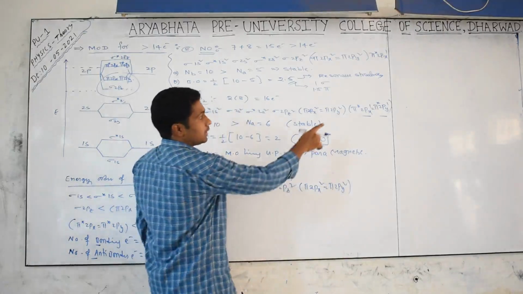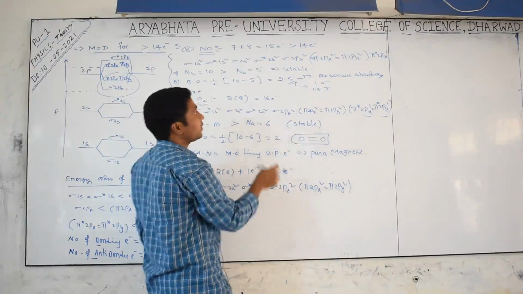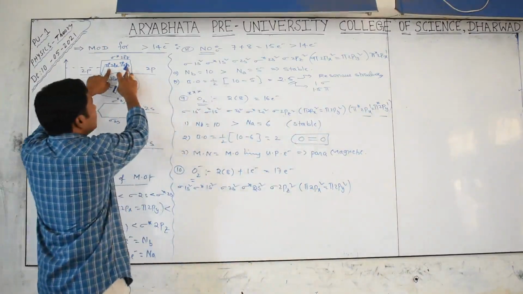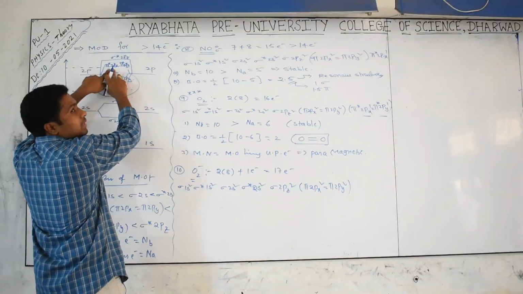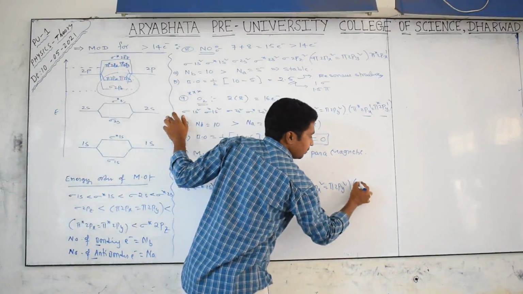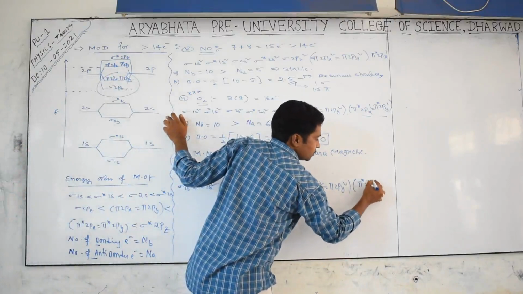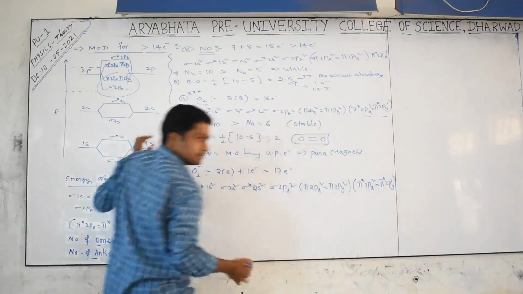This is the diagram for 16, and 17 we want. Then what happens? After filling one electron here, the next electron does not go into this one. Why? Because it should be completely filled. That's why pi star 2px2 will come, pi star 2px2 equals pi star 2py1.